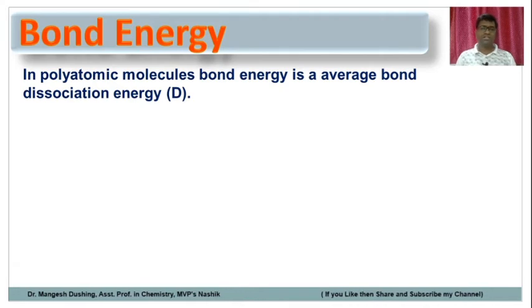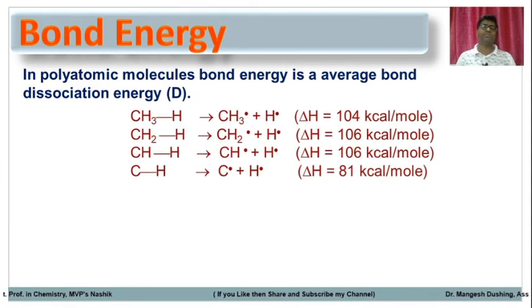So the average bond dissociation energy is called bond energy. For example, the methane molecule has 4 sigma bonds. These 4 sigma bonds are not equivalent. One is CH3-H, the second is CH2-H, then CH-H, and C-H. So these bonds are different, and their energies are also different.